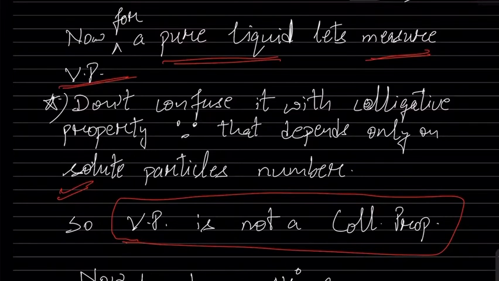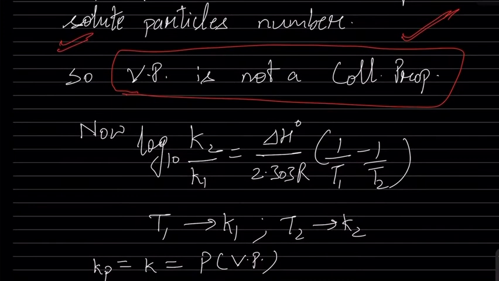So it is not a colligative property. Vapor pressure is not a colligative property. Okay. Now you have studied the Clausius-Clapeyron equation. This is the Clausius-Clapeyron equation as we are watching it.